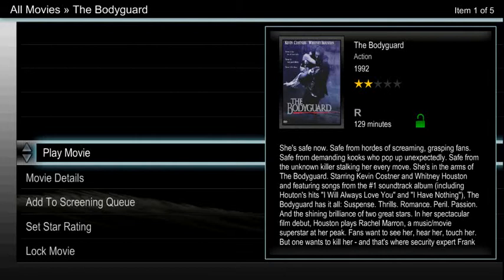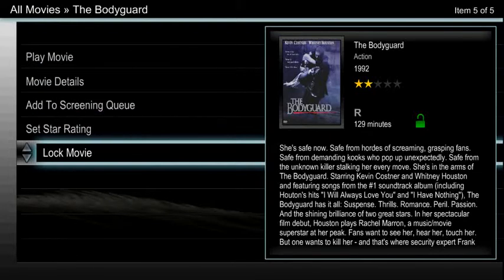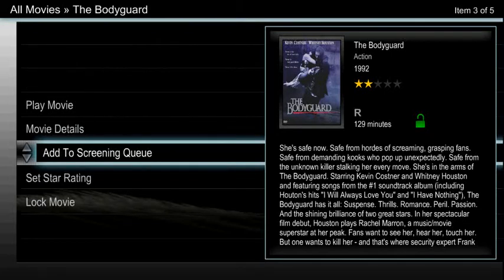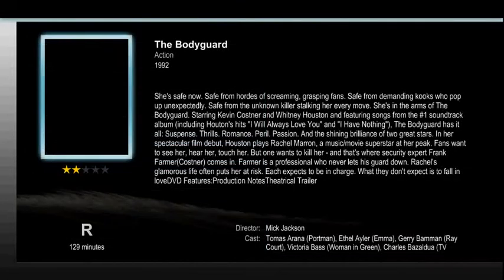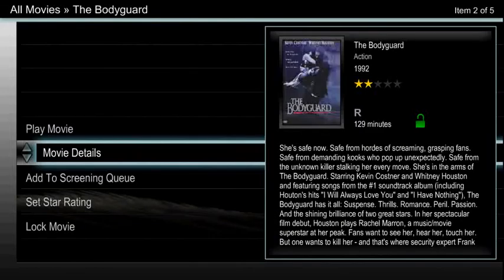On this page you will have 5 options: playing the movie, viewing movie details, adding to a screening queue, setting star rating, and locking or unlocking the movie. When you select movie details, you will see information on a large screen. To return to the selections, press the back button.